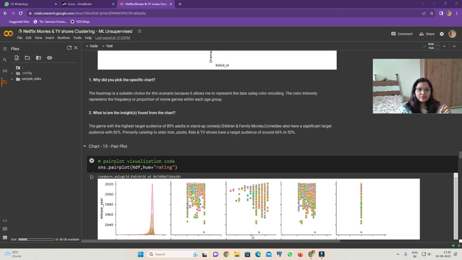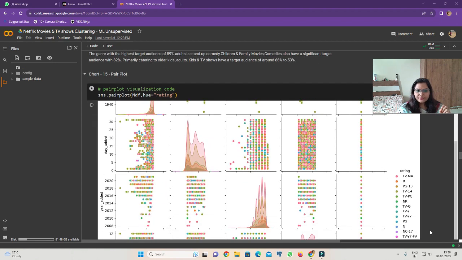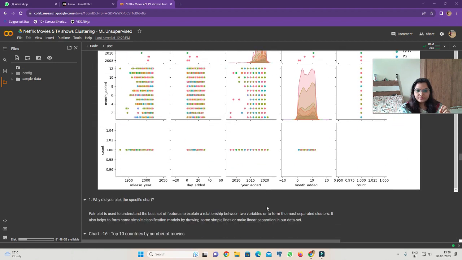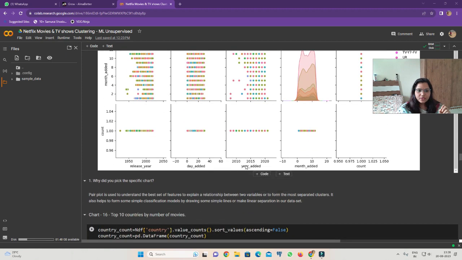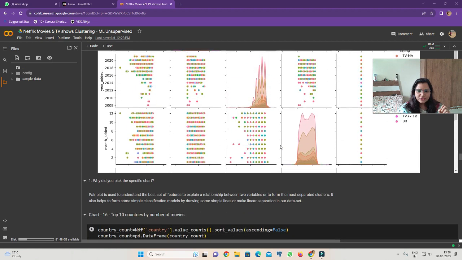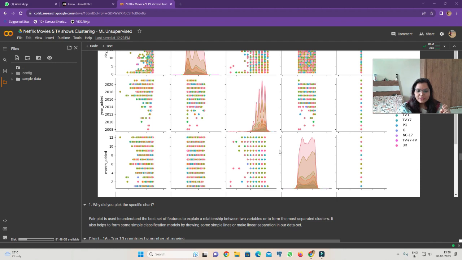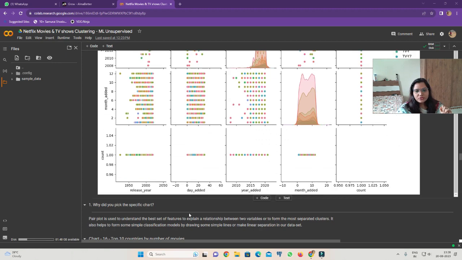So next we are going for a pair plot. In this pair plot we use it to understand the features and explain the relationship between the variables from the most separated clusters. It also helps to form some simple classification models by drawing simple lines or making linear separation in our data.